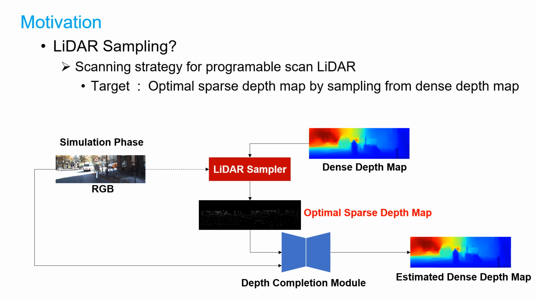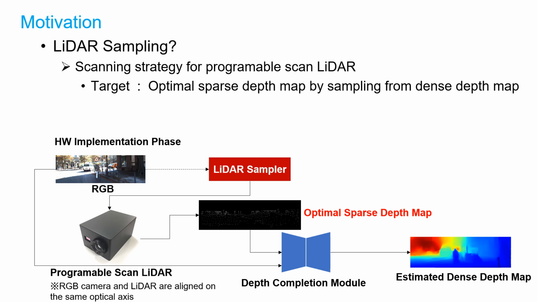We can simulate or train the scanning strategy as a sampling problem from a dense depth map using RGB if both sensors are aligned on the same optical axis. In hardware implementation, sampled coordinates can be used for determining scanning position.